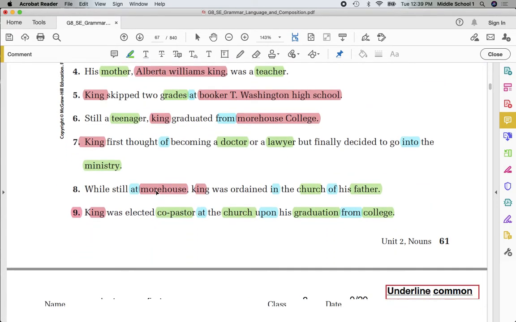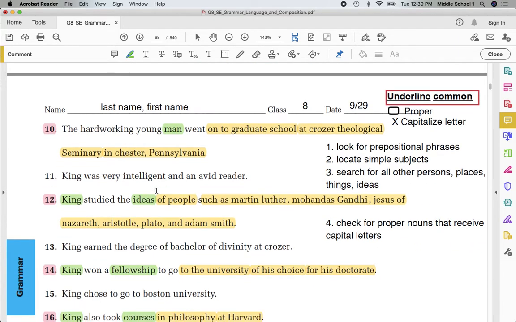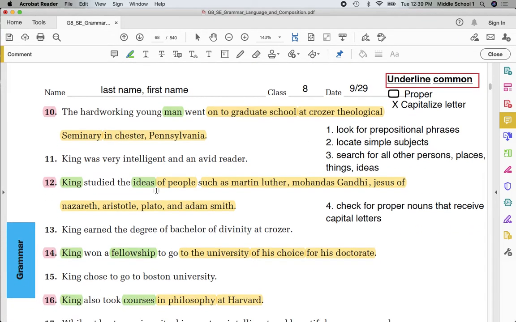Yesterday we went through 1 through 9, and today we took the even numbered items 10 through 24 on page 62. Double check, class. Be sure that you have your name, last name, first name, class, and today's date on top of the paper. We've completed today, Tuesday's work. Tomorrow we'll continue our discussion of nouns as we look to see the difference between the kinds of nouns that we have, either being concrete nouns or abstract nouns.